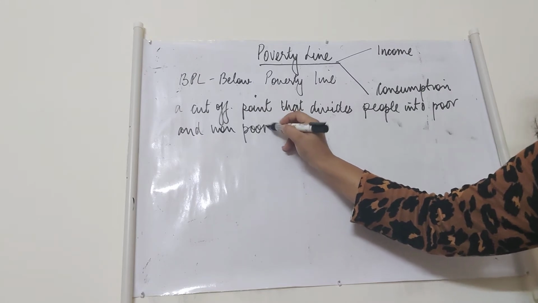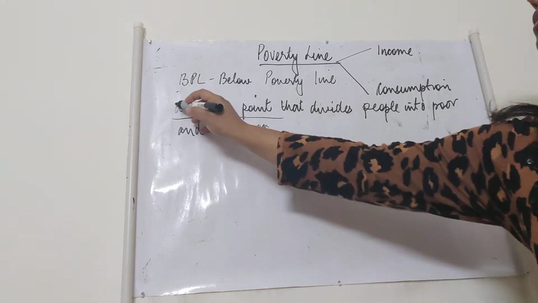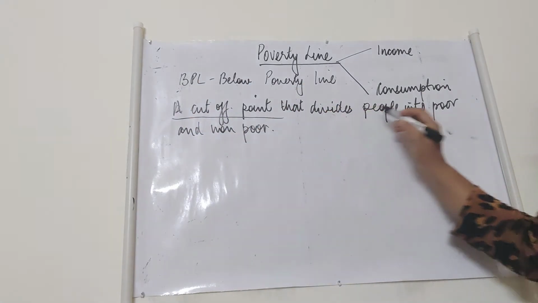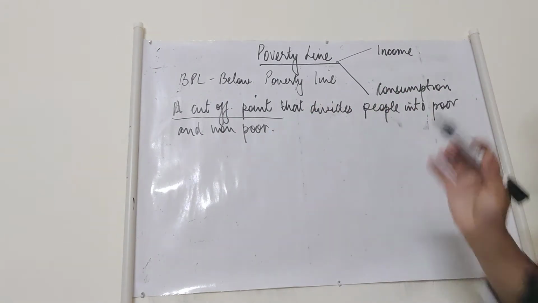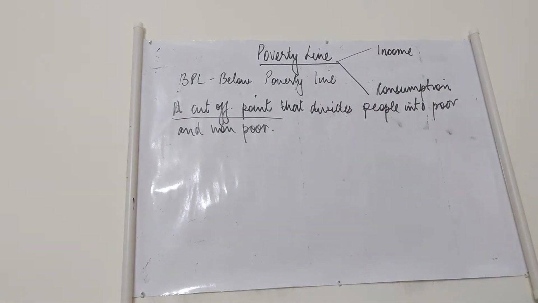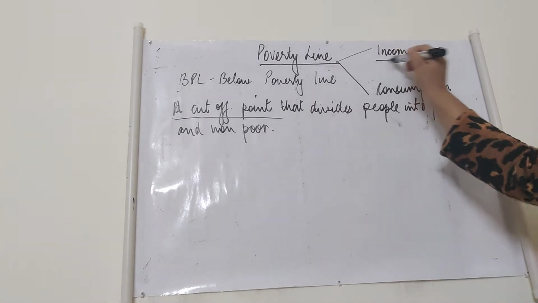So this definition you can learn: it is a cutoff point that divides people into poor and non-poor. And it is defined on the basis of two things: level of income and level of consumption.